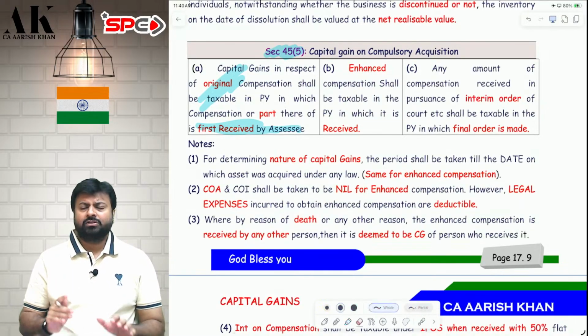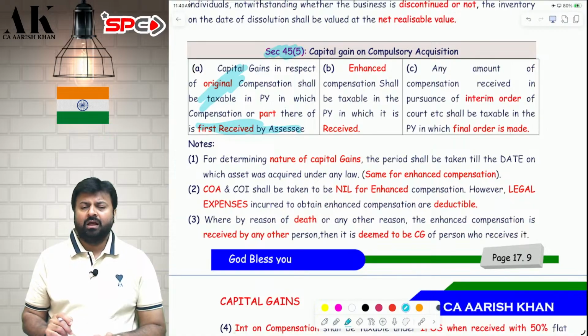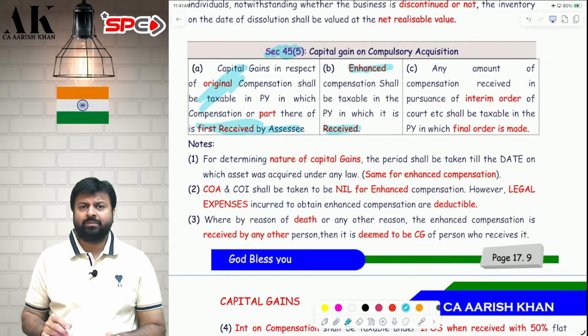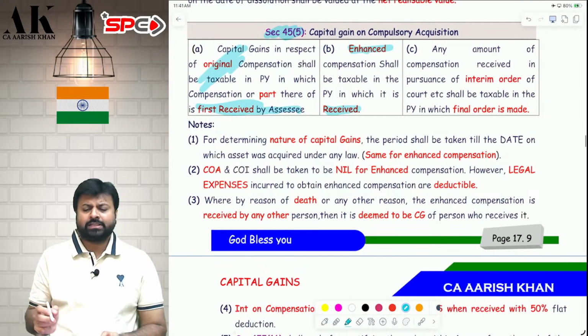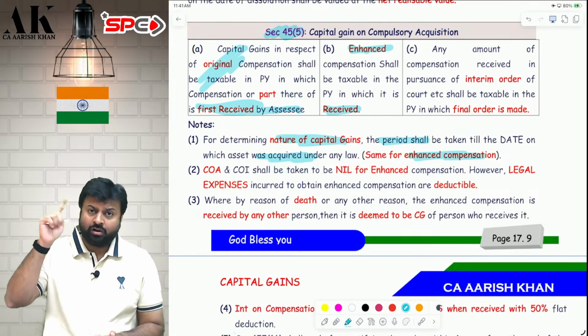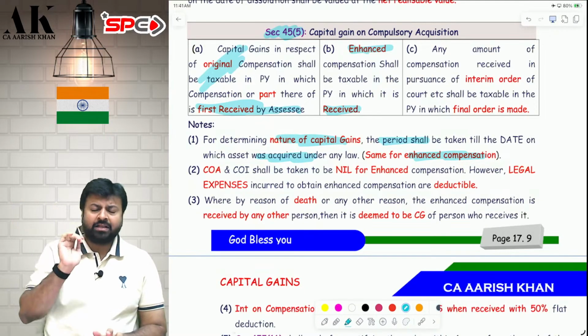Second thing, so I paid the tax on original compensation. Then I'm not happy with the compensation, so I filed a case in the court. The High Court said to give further enhanced compensation to the assessee. So I got another 3 lakh as enhanced compensation. When will this enhanced compensation be subject to tax? That will be subject to tax in the year in which it is received. Whenever it is received, that enhanced compensation will be subject to tax. What will be the nature of this enhanced compensation? It will depend upon the nature of the original compensation. If the original compensation is long term, then the enhanced compensation is also long term. And if the original compensation is short term, then the enhanced compensation is also short term.